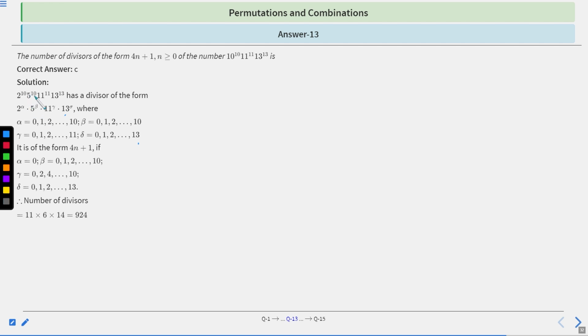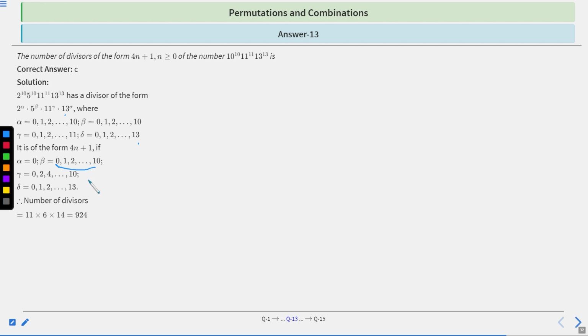Alpha is 0, beta can be 10 plus 1, 11 possibilities, 0 to 10. Gamma is from 0 to 10, 11 possibilities, right?